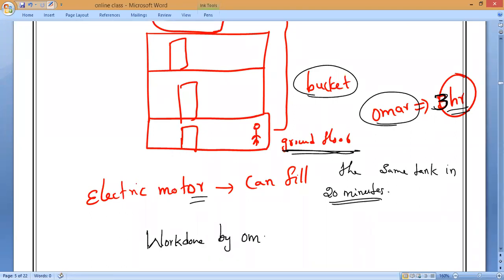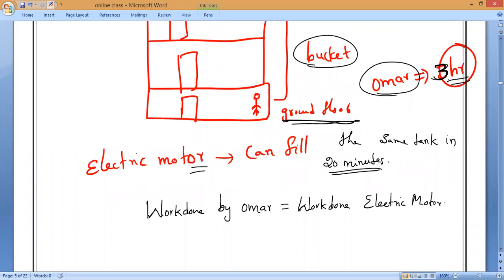Work done by Homer equals work done by the electric motor. So the only difference is what? You can see that and notice it. Homer has taken 3 hours and the motor has taken just 20 minutes. So the motor takes less time as compared to the strong man.